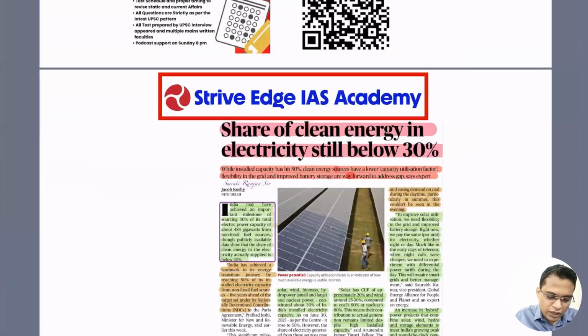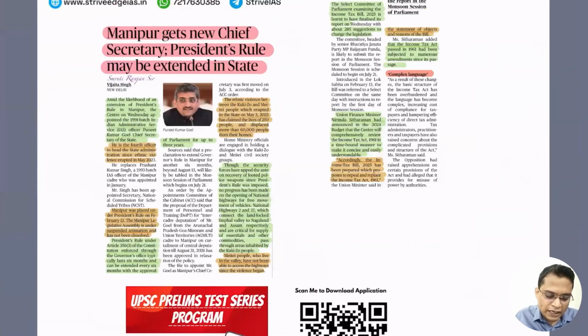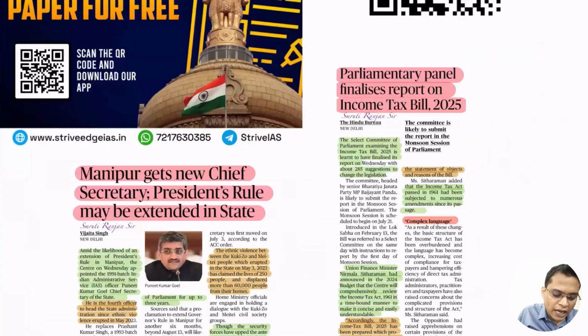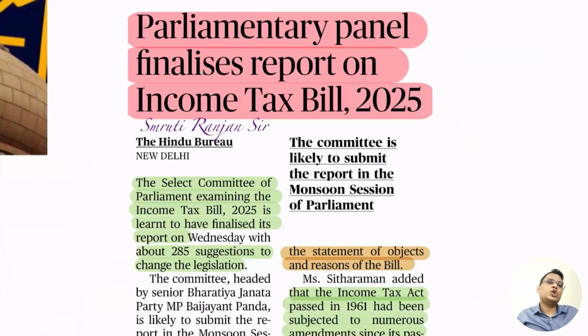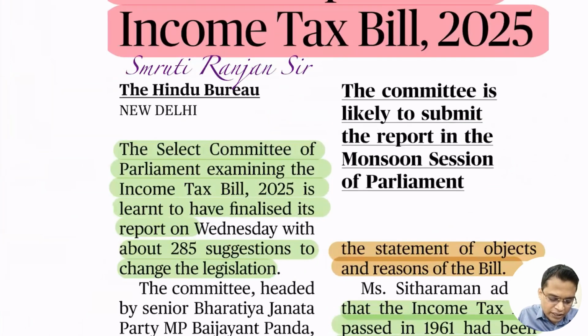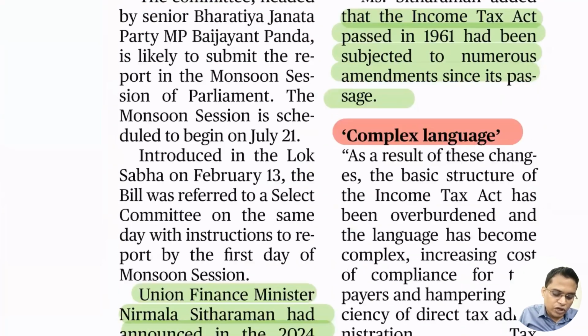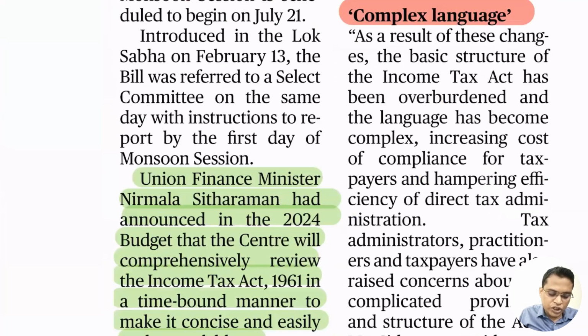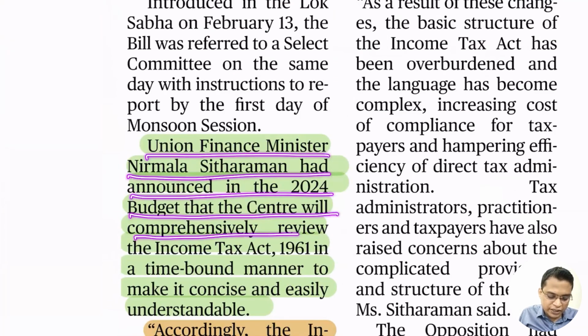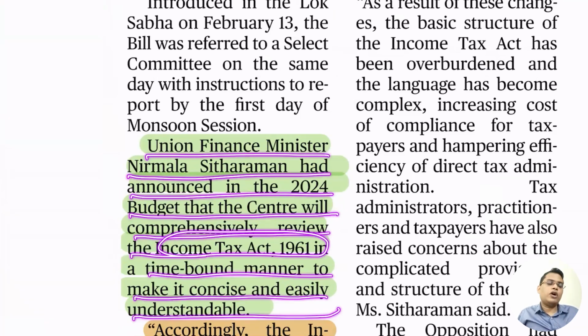So the next important article is about the parliamentary panel to finalize its report on the income tax bill. Recently there is a proposal to make our income tax law very simple, that is, less prone to litigation. The select committee of Parliament examining the income tax bill is planned to finalize the report, with about 285 suggestions for changes to the legislation. Union Finance Minister Nirmala Sitharaman announced in the 2024 budget that the center will comprehensively review the Income Tax Act in a time-bound manner to make it concise and easy to understand.